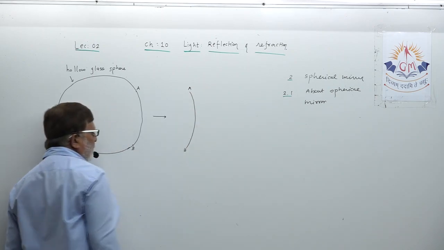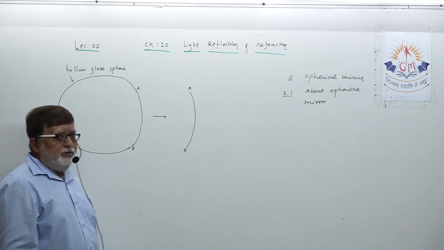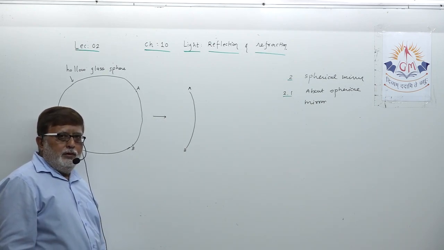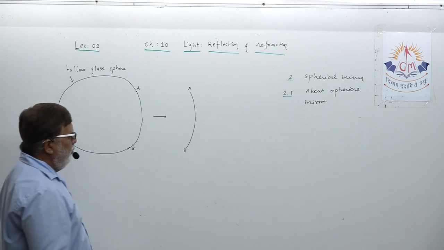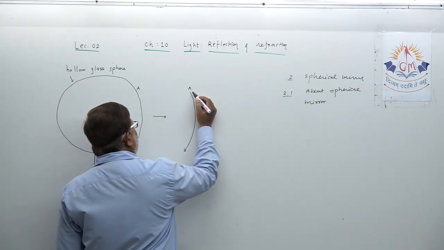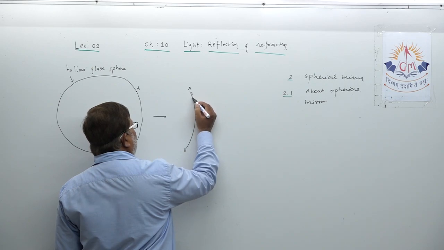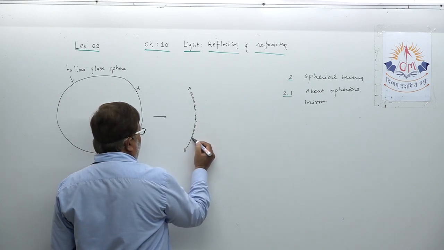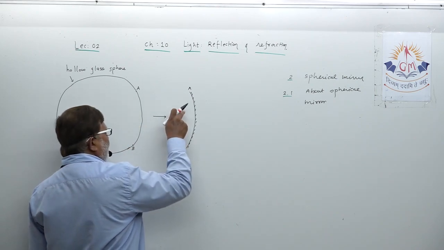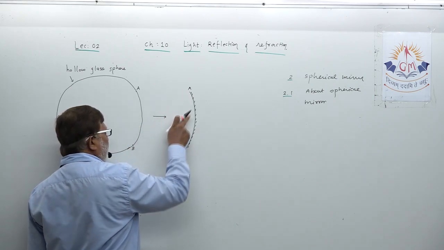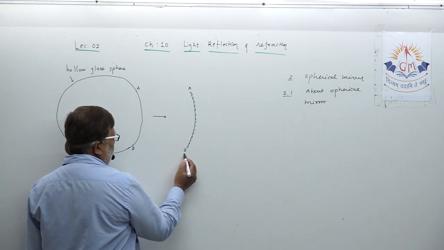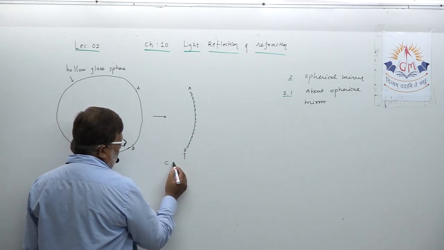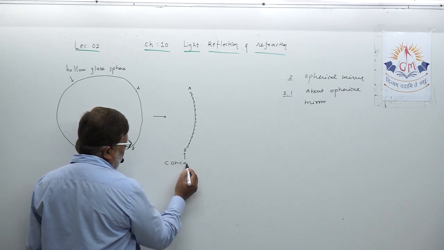Now after this section is removed from the hollow glass sphere, if you paint it from outside this way, meaning the outer surface is painted and this is the shining surface, then such type of mirror is known as a concave mirror, as you all know.